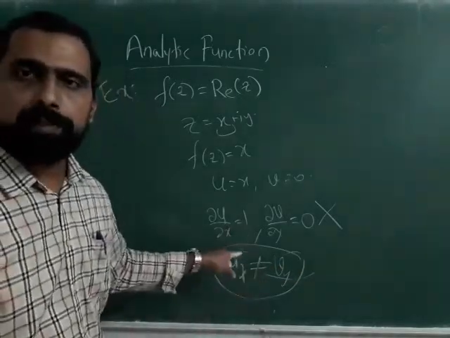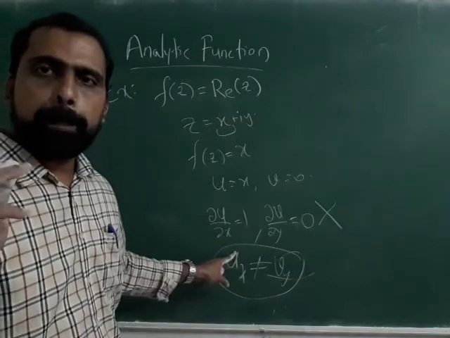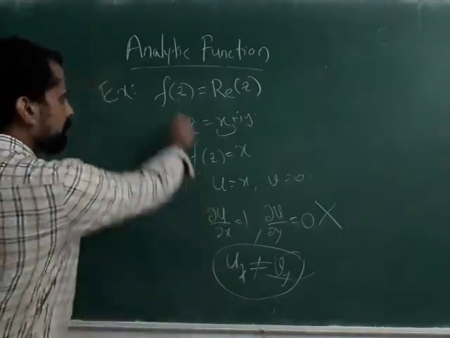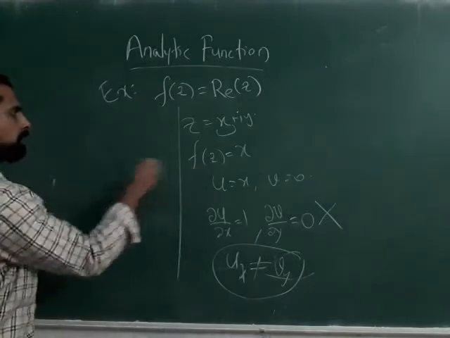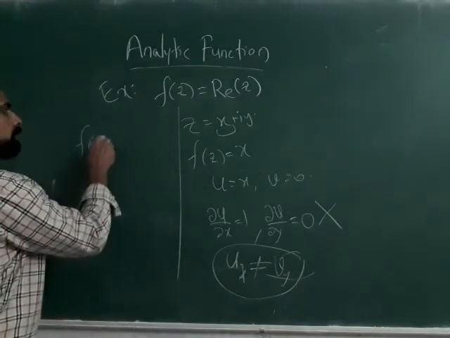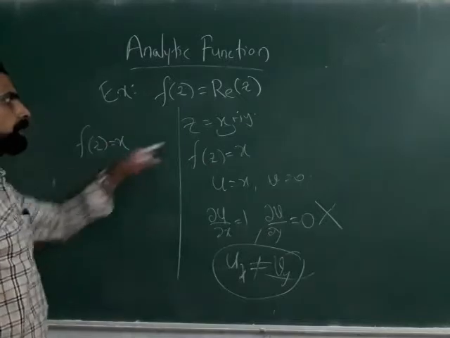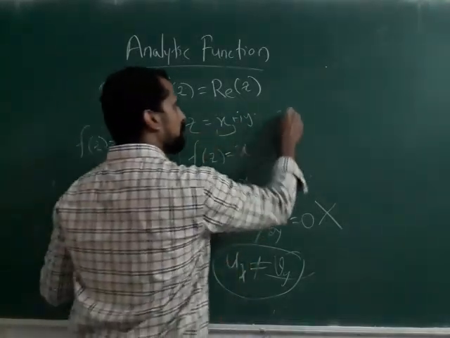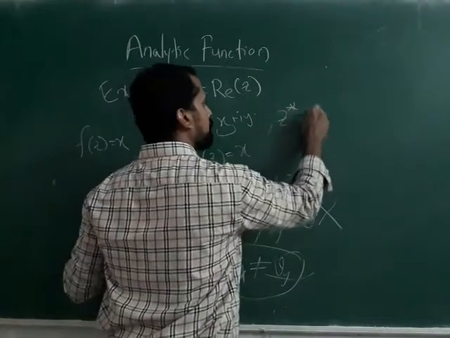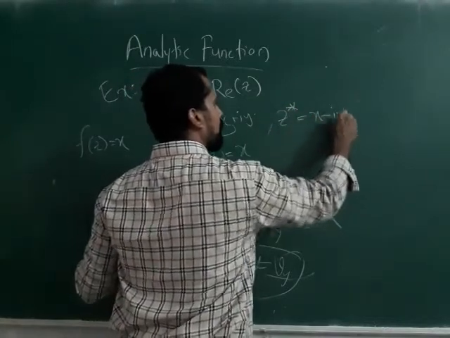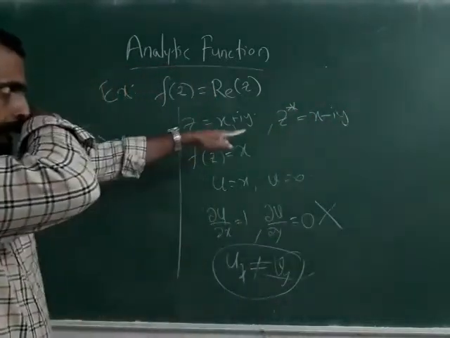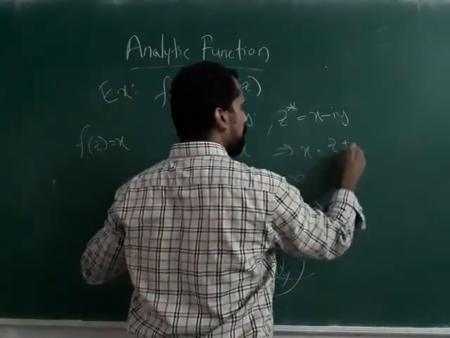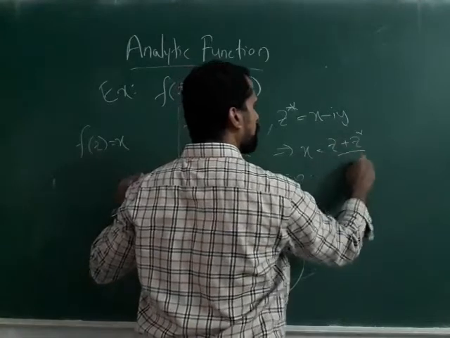So this is one way. You can also look at it in a different way. Because your function f of z is equal to x, and z is equal to x plus i y, then z star is equal to x minus i y. So x from this is equal to z plus z star by 2.